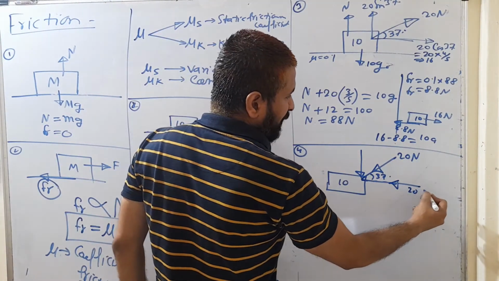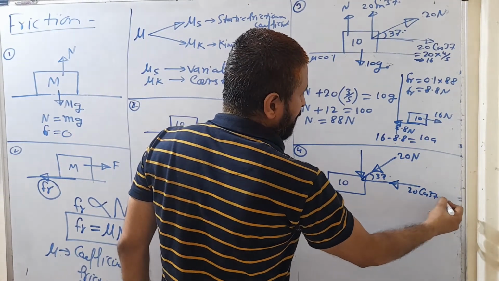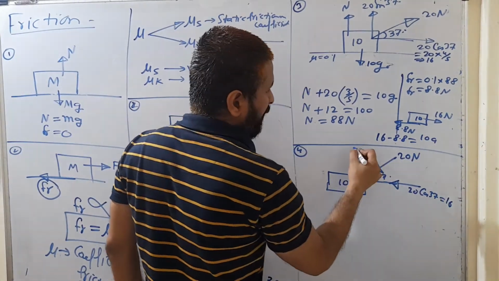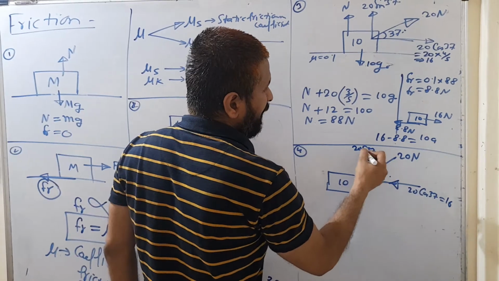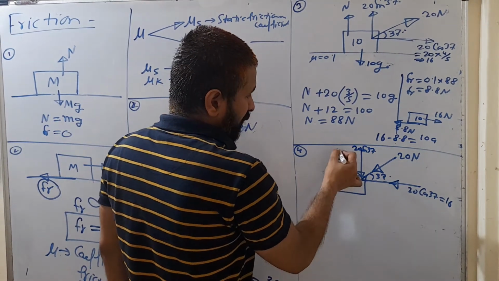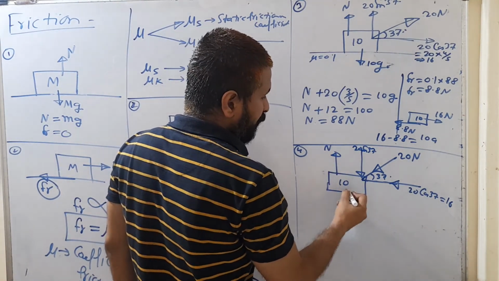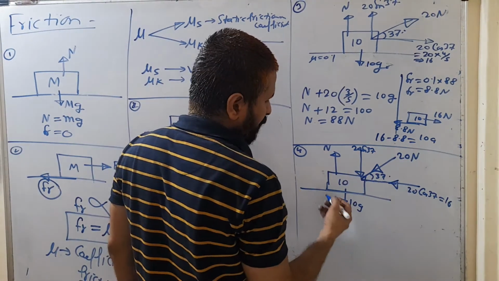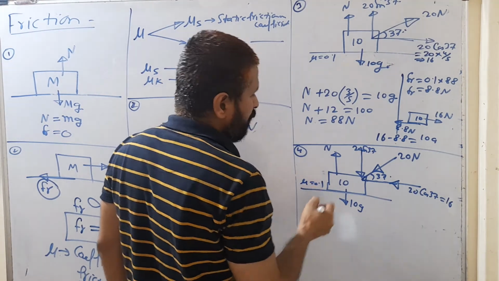This component is 20 cos 37, that is 16 Newton. And the component here is 20 sin 37, that is 12 Newton again. Normal reaction force will be acting like this and its weight is acting here, 10 g. The same question I am taking, I just changed the direction of the force. And here mu is equal to 0.1.